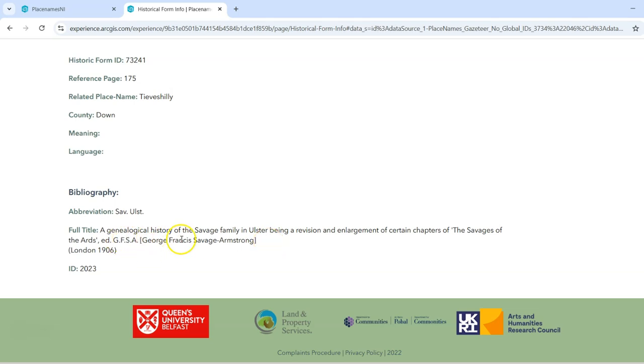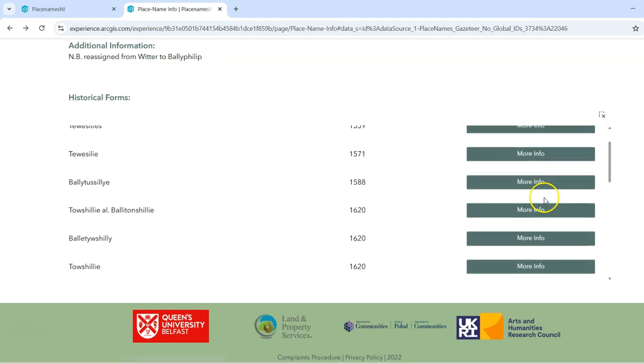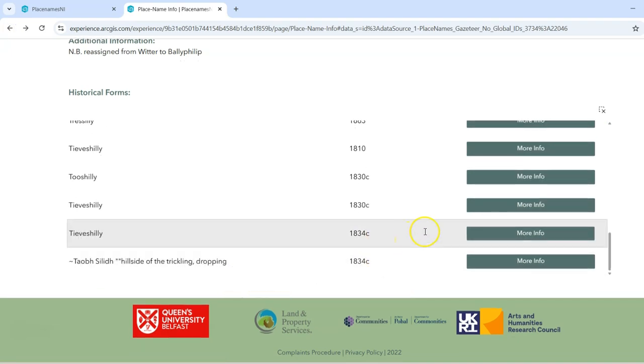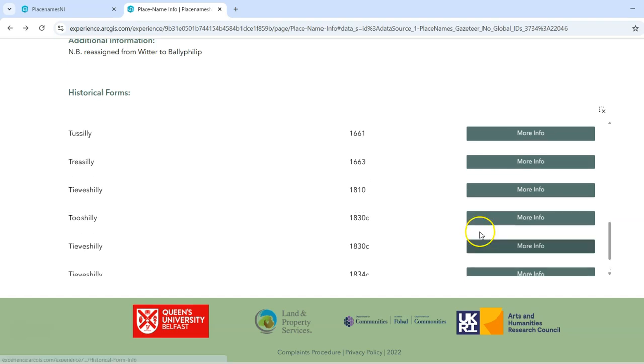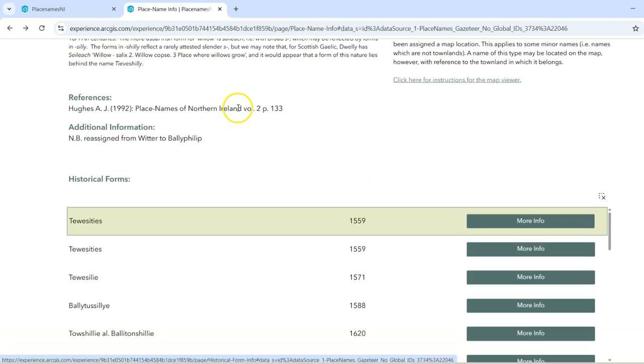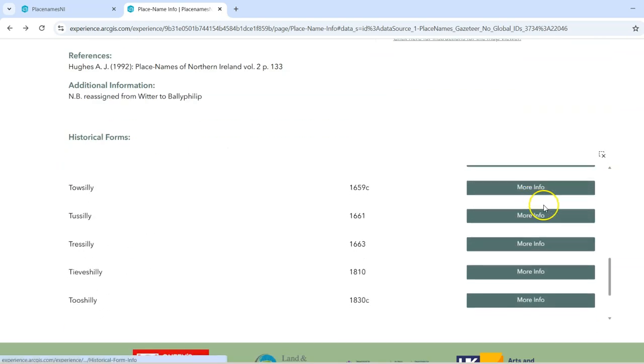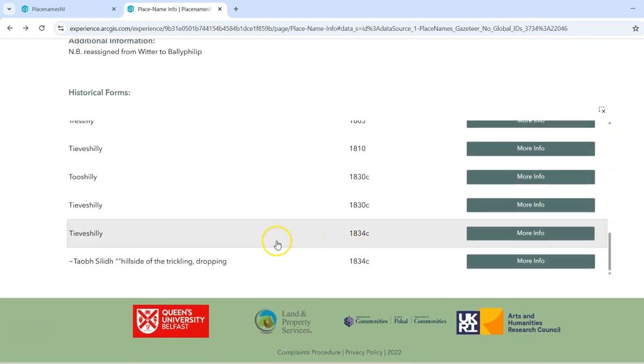So it's come from a genealogical history of the Savage family in Ulster, being a revision and enlargement of certain chapters, etc., etc. And we can come all the way down to the 1830s and the work of the Ordnance Survey and O'Donovan, and you'll see in the description that they often refer to O'Donovan. That's the famous Gaelic scholar who assisted the Ordnance Survey when they were doing their work.